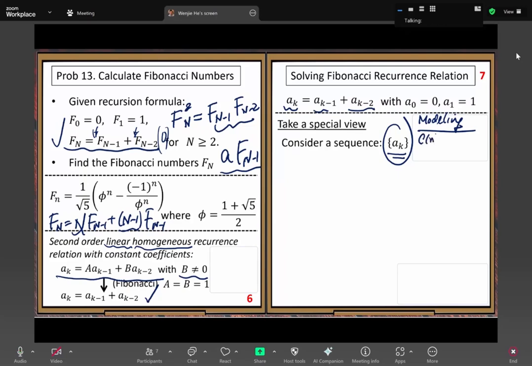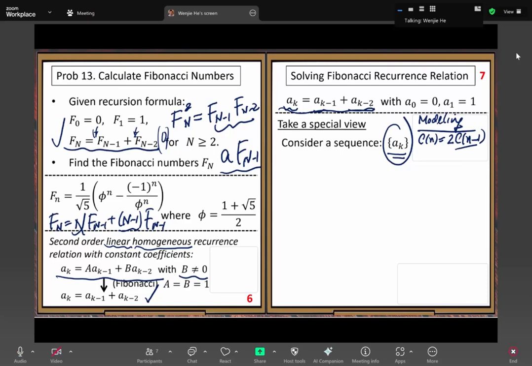Here, we write the first order recurrence relation. This is the homogeneous form. I drop that constant term, then it becomes the homogeneous form, because here we are working on the homogeneous version, so we do not need the constant term.